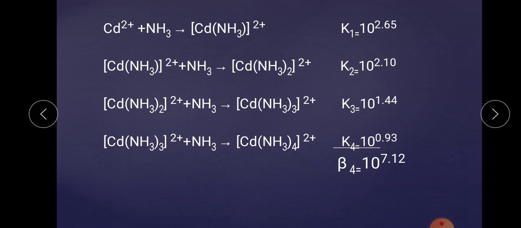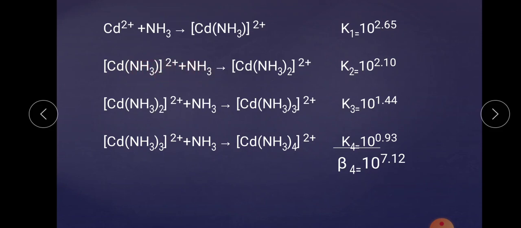If you consider this example, when cadmium combines with amine as a ligand, there is a formation of one complex, and this is the first step of complex formation. Related with that, there is a first step stability constant, that is the stepwise stability constant. Now for the second step, the product of the first acts as a reactant.